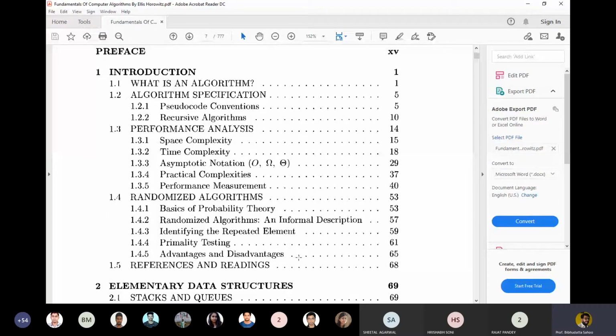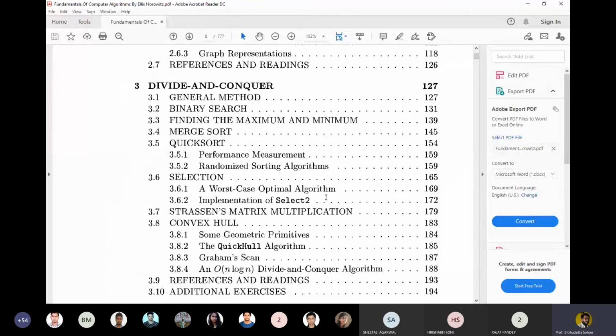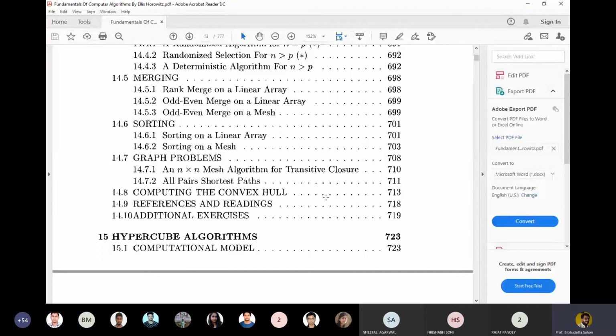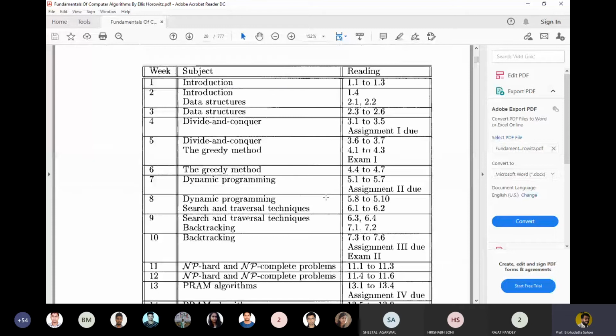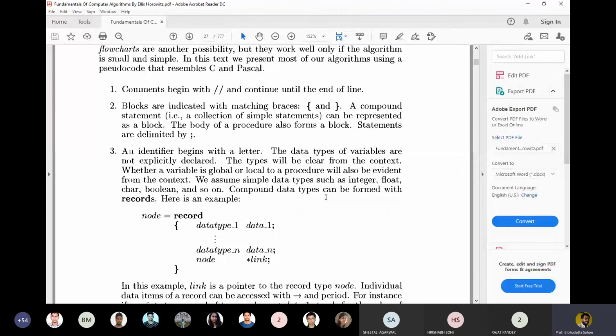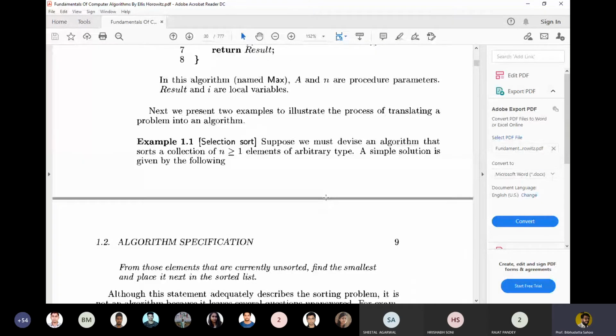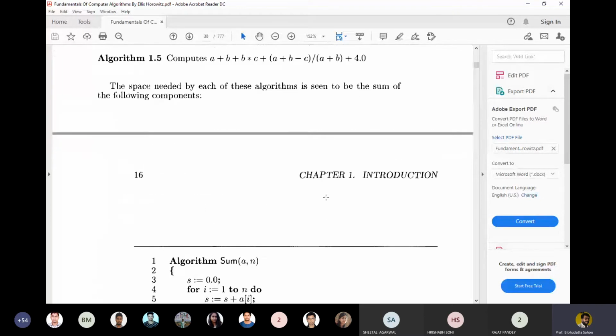So it shows the algorithm with a specification and pseudocode notation. Last class I told you about run to completion, time complexity, space complexity, and asymptotic notation. I am just showing you how exactly this book will be useful. Maybe I'm moving through fast. Please wait, you will be getting a share on the top of your screen. You see the book. You have to read it very carefully because the writing packs in the maximum amount of information. You may have difficulty reading because too much information is packed into this.